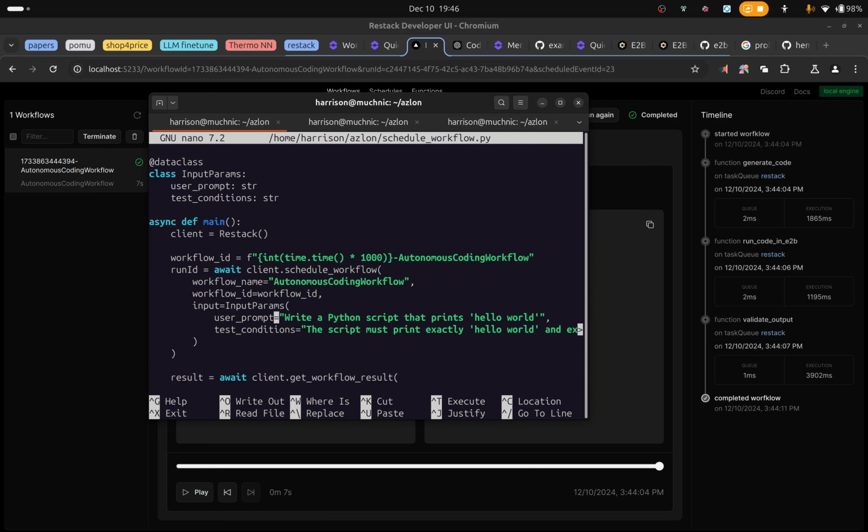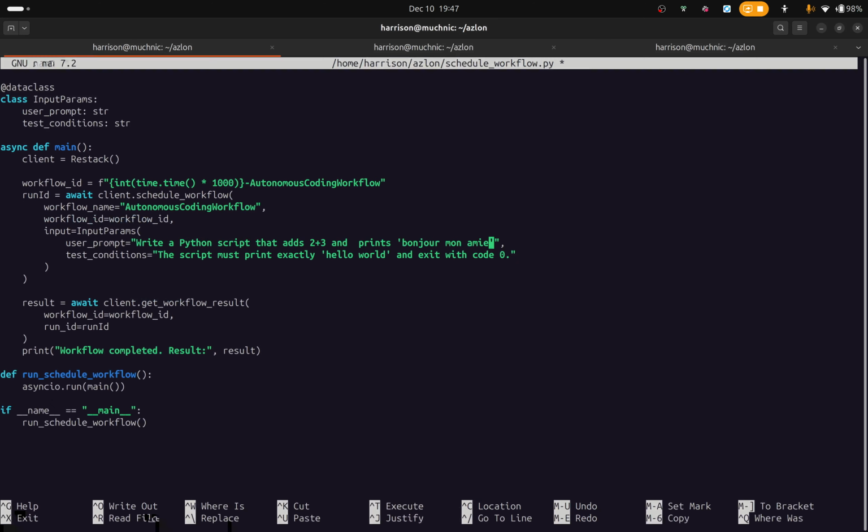Write a Python script that adds 2 plus 3 and prints bonjour mon ami, followed by the result.